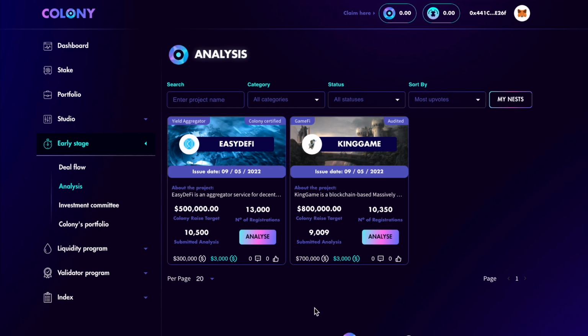So, about the analysis phase. This due diligence phase is rather crucial. The CLY stakers participating in nests can evaluate the projects on different important criteria.